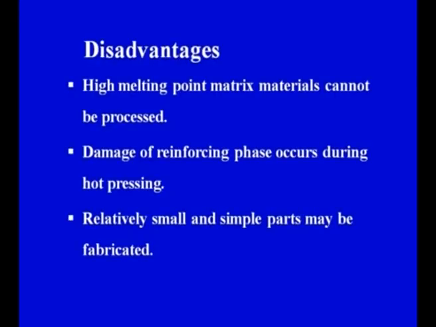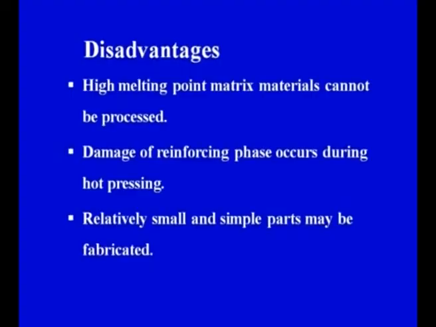One of the major disadvantages, as you can see on your screen, is that high melting point matrix materials cannot be processed, because the matrix in this case is in the slurry. So we need to increase the temperature to a higher level in order to formulate that slurry also. So the high melting point matrix material cannot be processed. That is one disadvantage. Damage of reinforcing phase occurs during hot pressing.